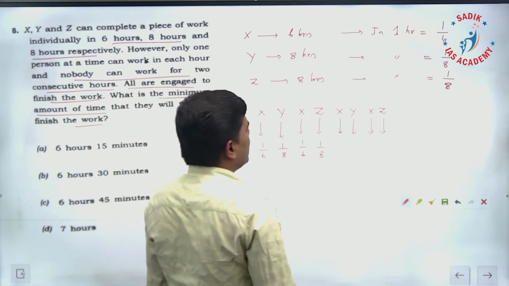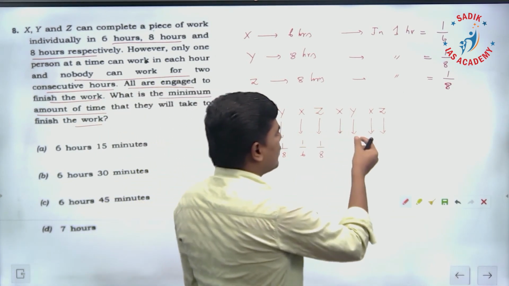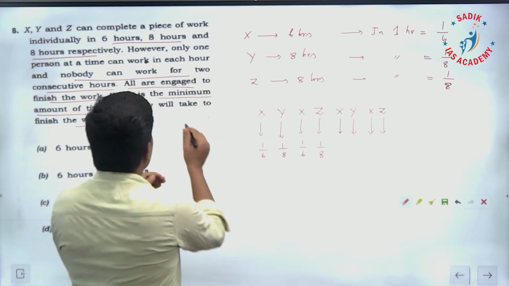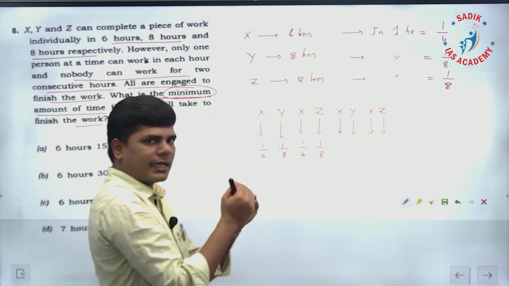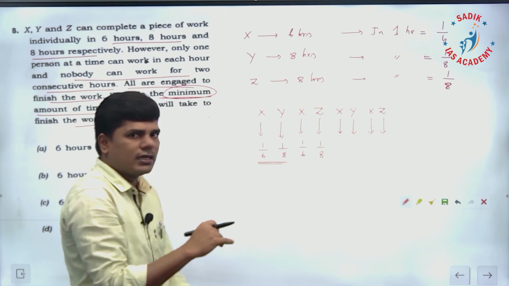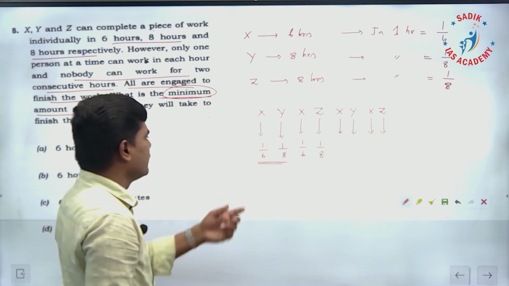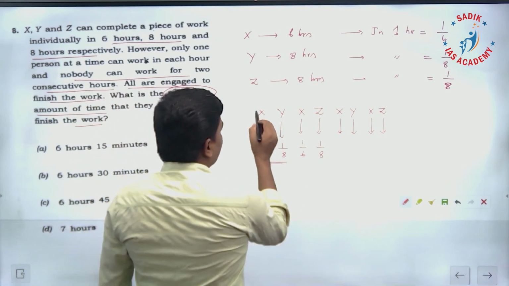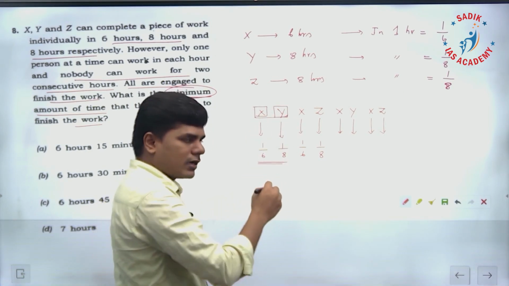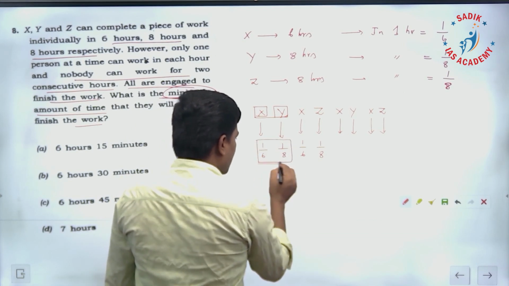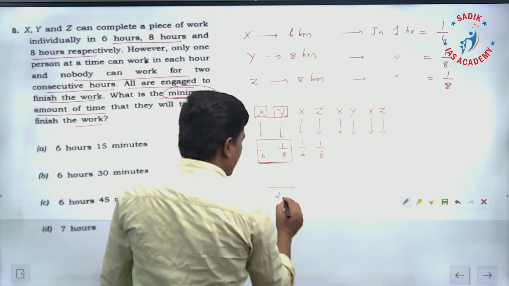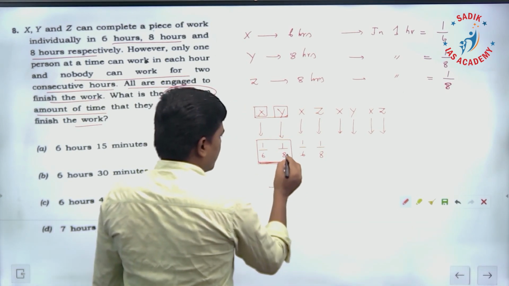Why am I not taking y, z consecutively? If I take y, z consecutively, it will increase the time taken. So we need to find the minimum time taken. In order to decrease the time taken, I am taking it in this combination. If I take 1 by 8, 1 by 8, it will give the highest value. So if we go with this, in the first hour x is doing the work, in the second hour y is doing the work. In 2 hours, how much work are they completing? For these two numbers, you take the LCM and simplify. The LCM is going to be 24, and here it is 4 plus 3, which is 7.